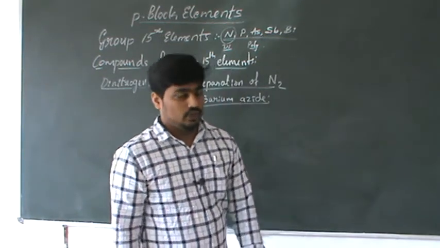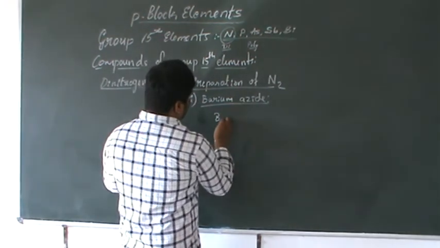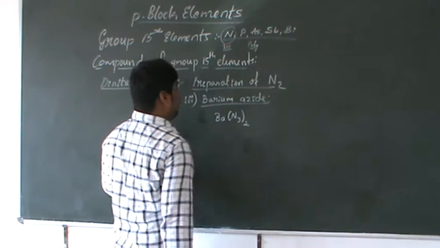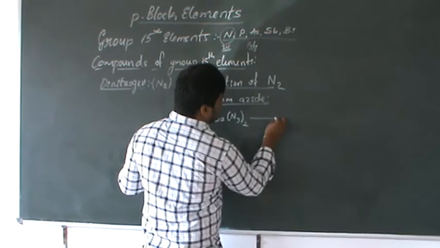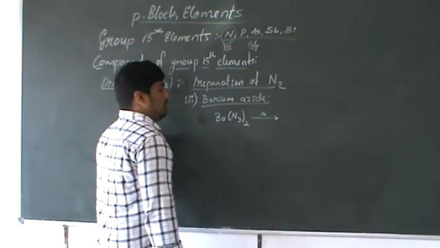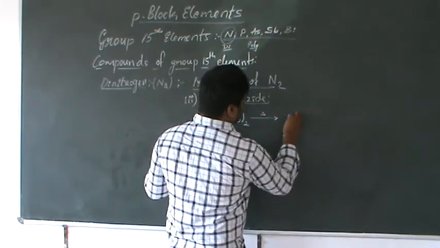Azides contain N3. There are several metal azides, and we consider barium azide, Ba(N3)2. When barium azide is subjected to thermal decomposition, it gives nitrogen.